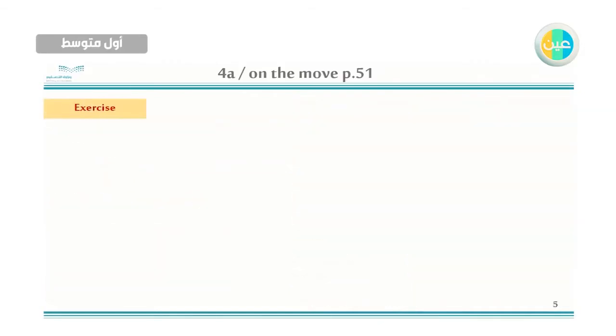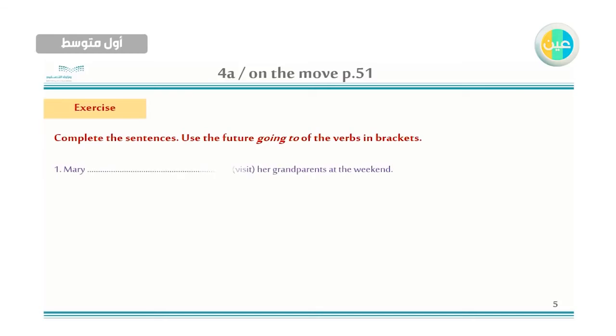Here we have an exercise about future going to. Complete the sentences, use the future going to of the verbs in brackets. Number 1, Mary visit her grandparents at the weekend. So now we will change it to future going to. We will say Mary is, because singular Mary. Mary is going to visit.